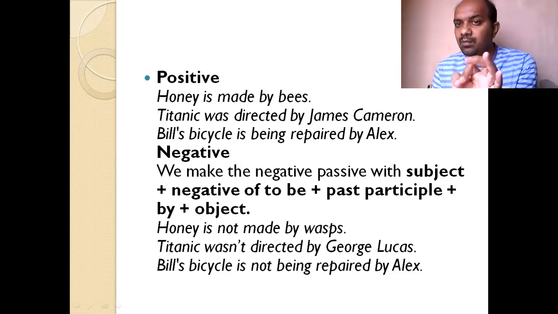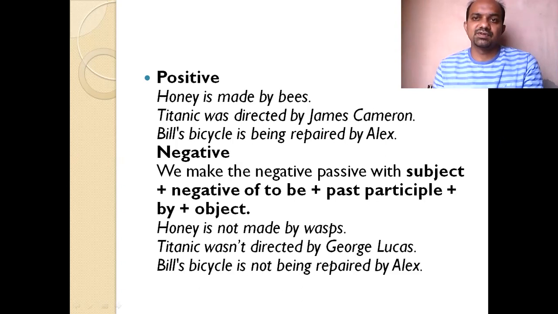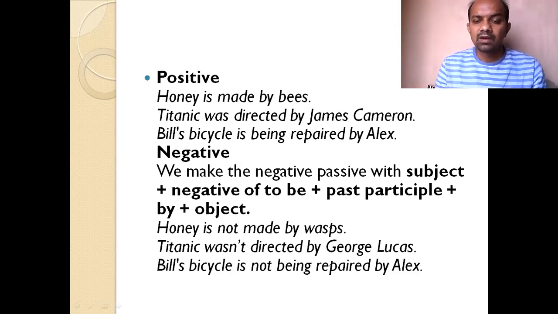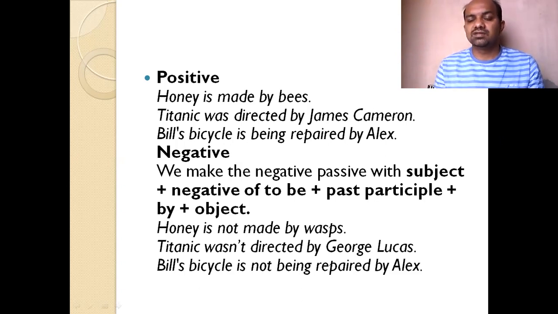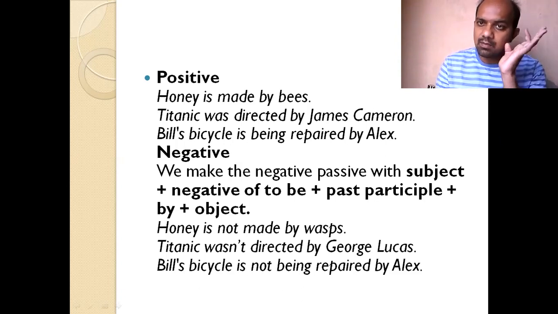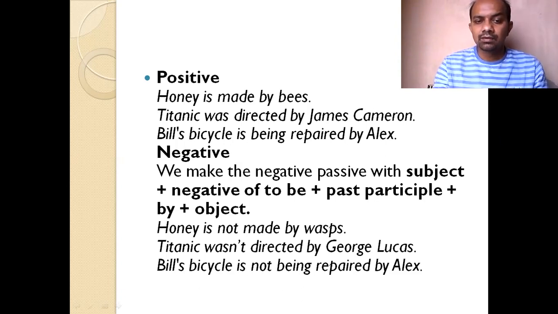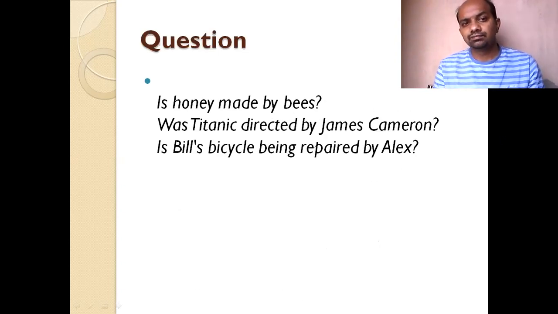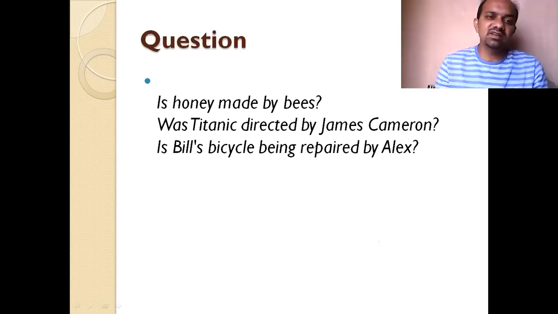Honey is not made by wasps, but by bees. Titanic wasn't directed by George Lucas. It was directed by James Cameron. In question form, is honey made by bees?